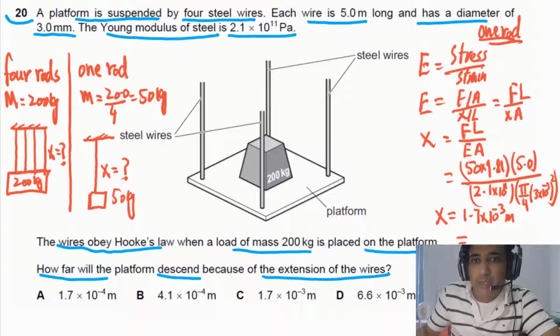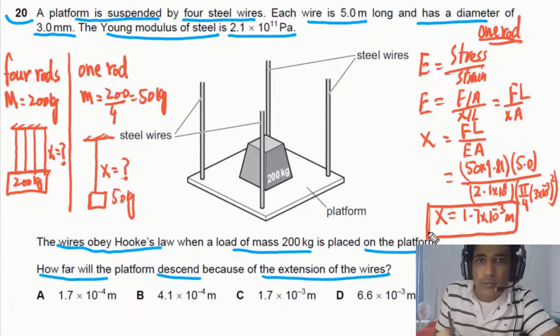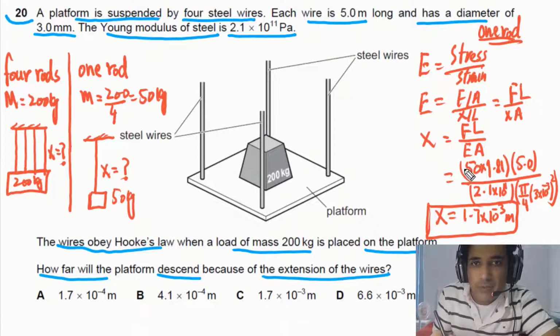So this is how we can calculate value of extension. On other hand, you can also use 4 rods together. In that case, what you need to do is simply you have to multiply this one with 4 and cross-sectional area you also need to multiply with 4.